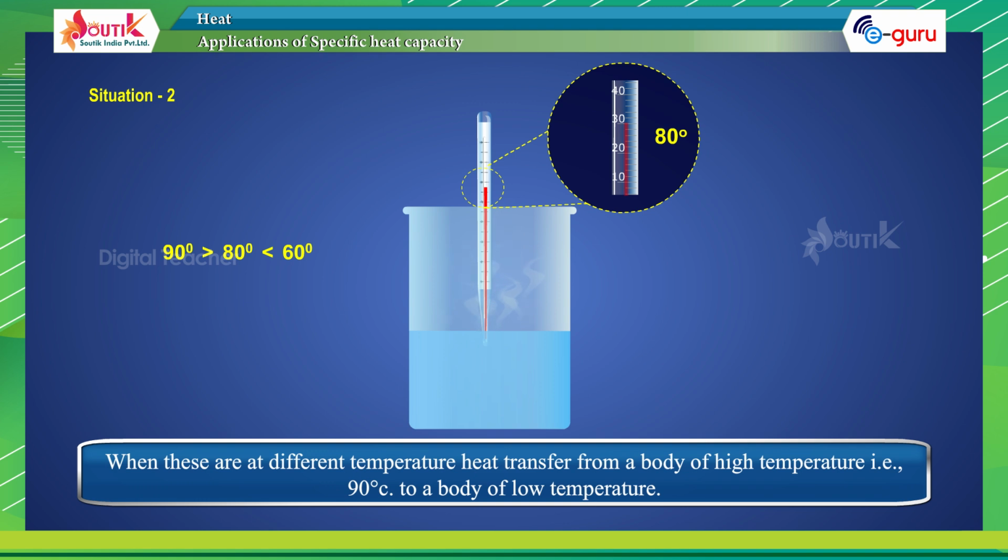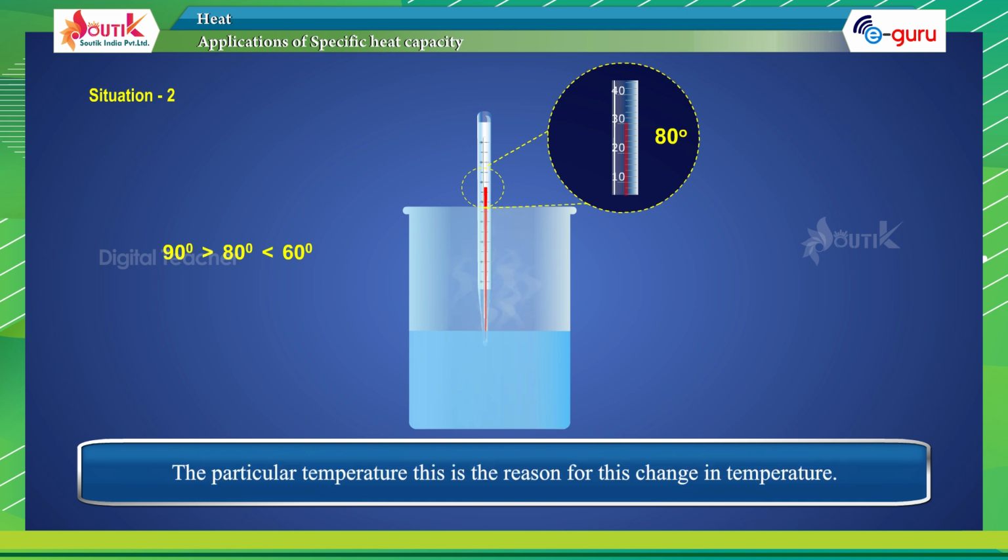When these are at different temperatures, heat transfers from a body of high temperature, that is 90 degrees centigrade, to a body of low temperature, until a particular common temperature is reached. This is the reason for this change in temperature.